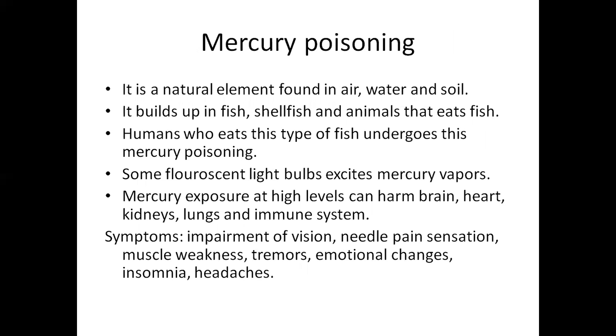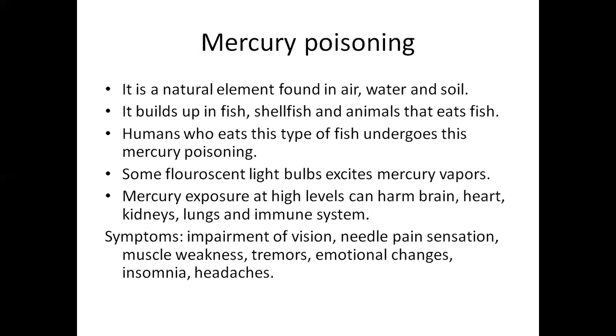mercury poisoning. Also, some fluorescent bulbs which excite mercury vapors are one of the reasons for this mercury poisoning. Mercury poisoning at higher levels can damage the brain, heart, kidneys, lungs, and immune system of the human being. So that is why mercury poisoning is one of the dangerous poisonings.